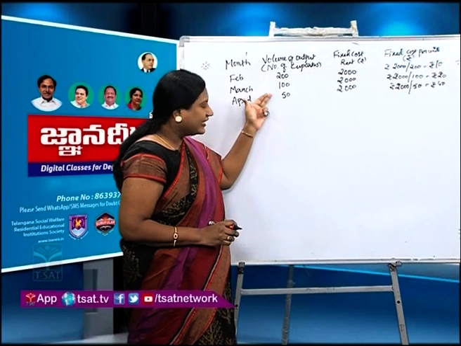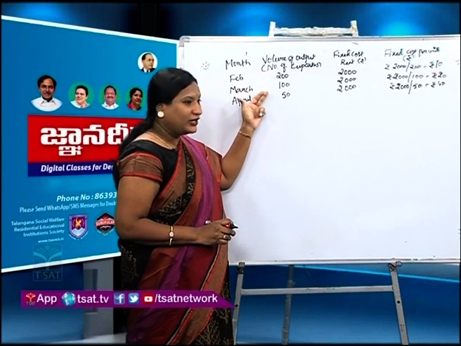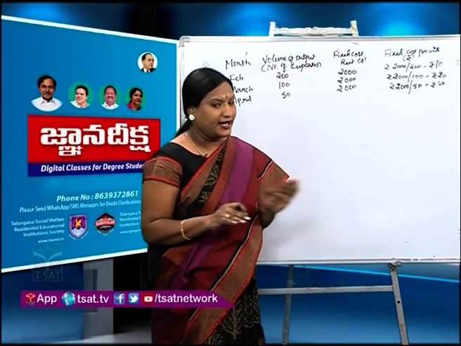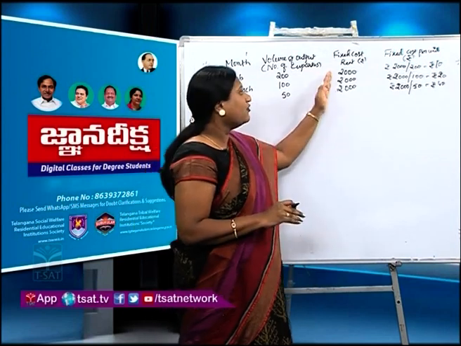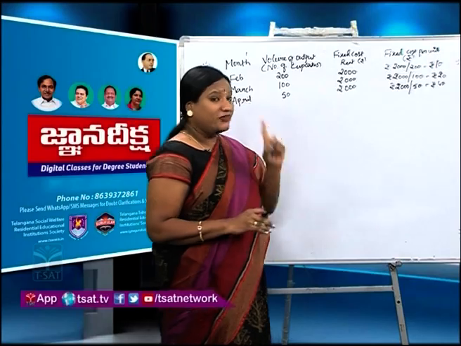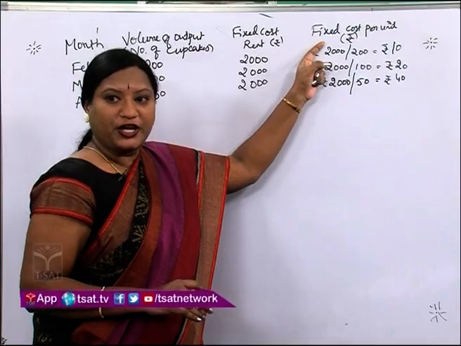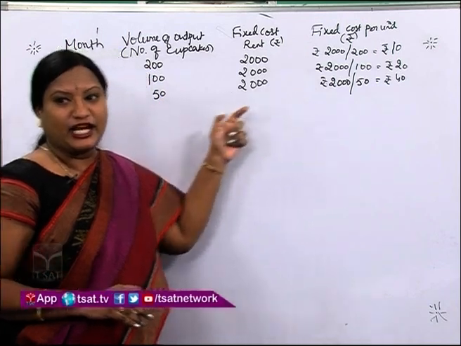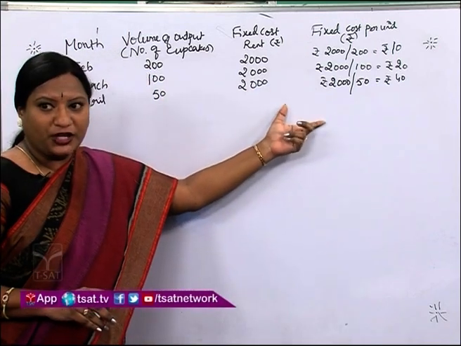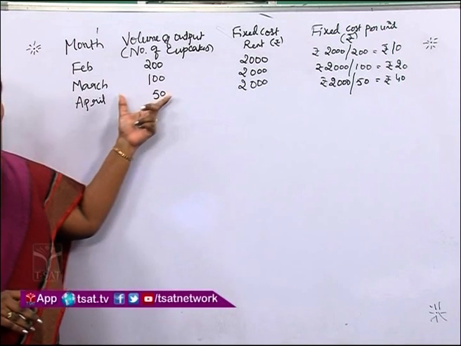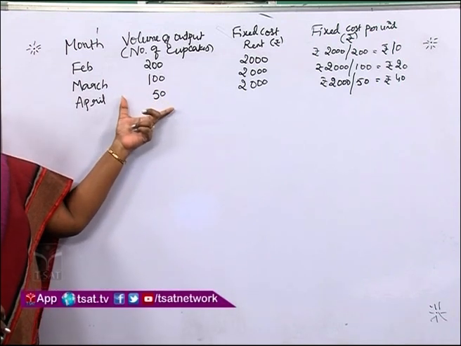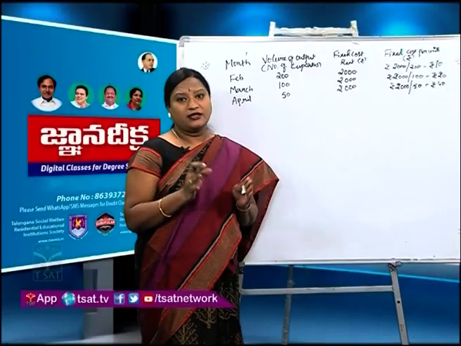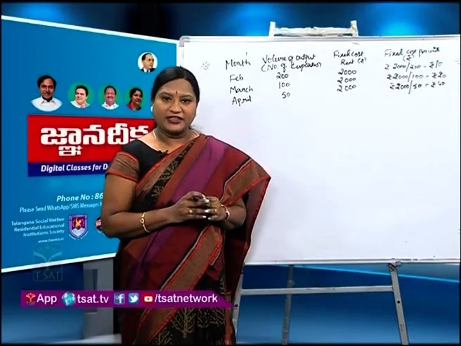It is decreasing, whereas fixed cost remains constant. There is no change in the fixed cost, whereas fixed cost per unit is changing. It is increasing. Fixed cost per unit increases when volume of output decreases. So I hope you have understood the meaning of fixed cost with the example.